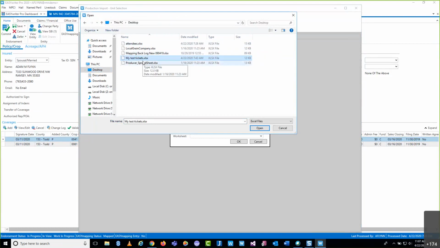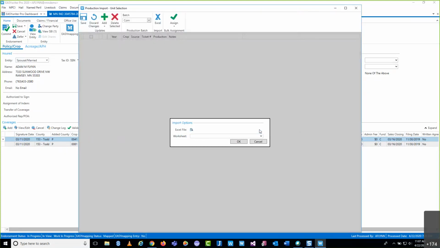So if you have, for example, a Microsoft Word document that they may have emailed you, you would just need to copy and paste that into an Excel spreadsheet real quickly in order to use this feature. Mine's already in Excel, so we're good to go. So I'm going to select open. It'll populate there for me.